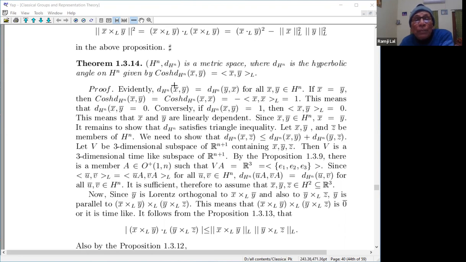Cos hyperbolic is not an injective map; it takes x and minus x to the same thing, so I'm taking the positive part here. So for all x, y, this is there.